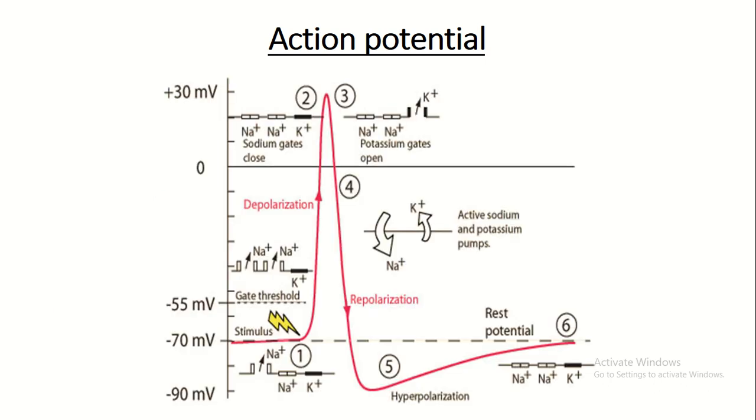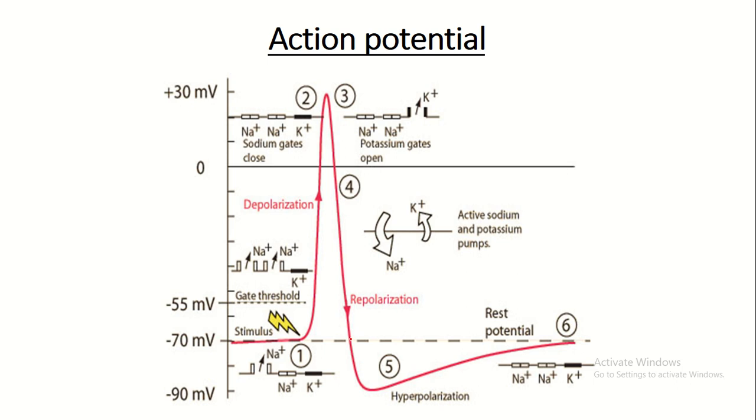Let's recap in a better drawing. So here's a stimulus. We reached the threshold. Sodium channels are open and we got depolarization. Here in the peak, sodium channels are closed, potassium channels are widely open, potassium moved outside the cell.